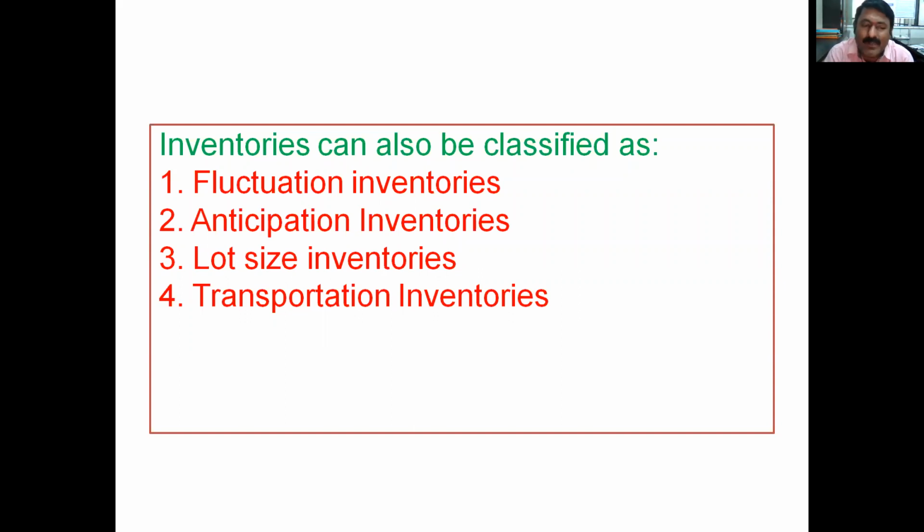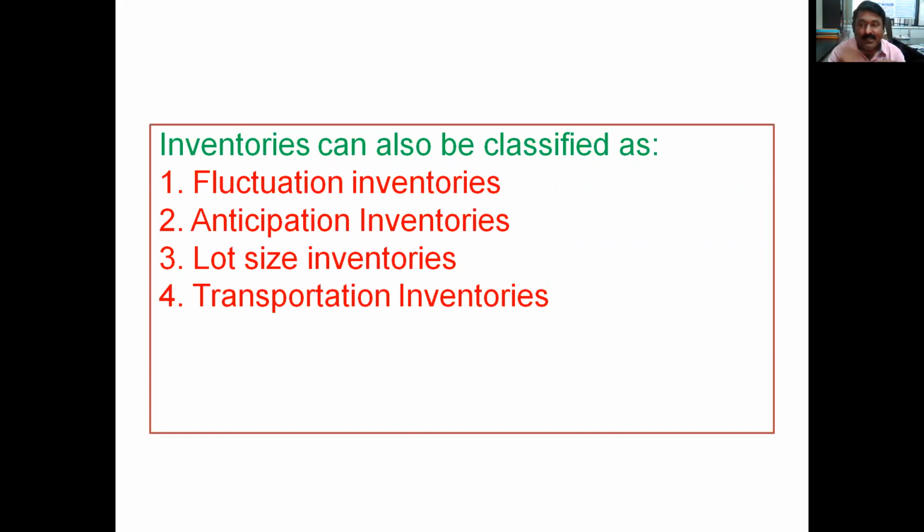Apart from festivals, I have given you the example of COVID also. The demand for masks, sanitizers and different products in the market. Don't touch the lift. You have the key tool: by using it you can open the door of the lift, and press the different buttons on the ATM, etc. So it is not required to use your hand or finger anywhere, and it provides safety measures. That is the anticipation demand of that particular time. Before, no one had thought this situation may come, but the COVID pandemic has given some different angles. So this is anticipation inventory.